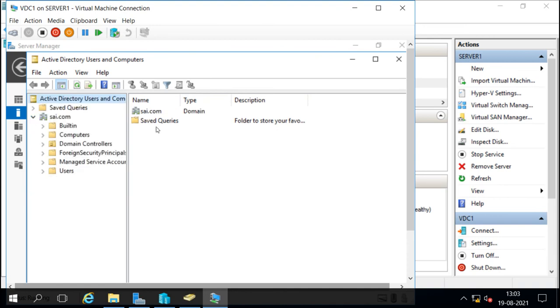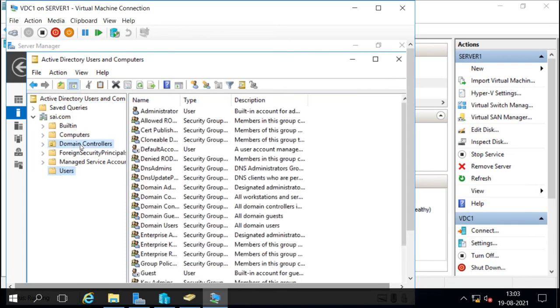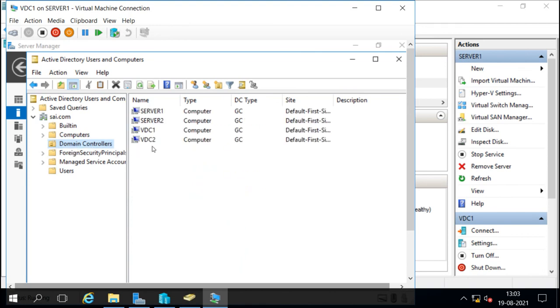Now, same as this process, we can create multiple clones, as many as we want. And under the domain controllers, we can now see this VDC2 is also added. In previous versions of Windows, we could still do the cloning, but not of a domain controller. We can't clone a domain controller, and even if we did the cloning, we couldn't add it into the same domain. But now we can add it into the same domain. As you can see, this is VDC2 and this is the clone of VDC1, but still it can be added into the same domain as a domain controller.